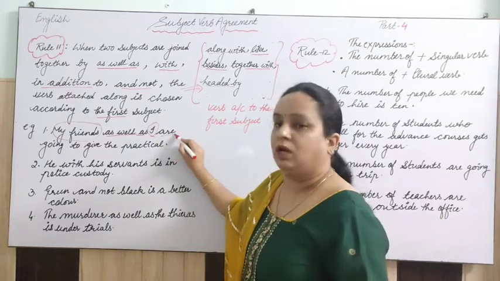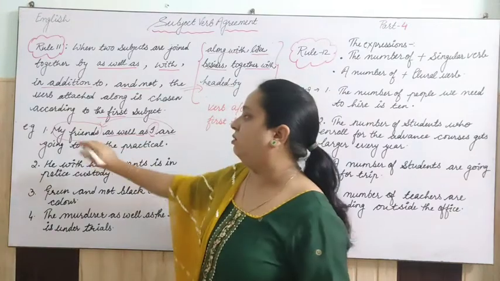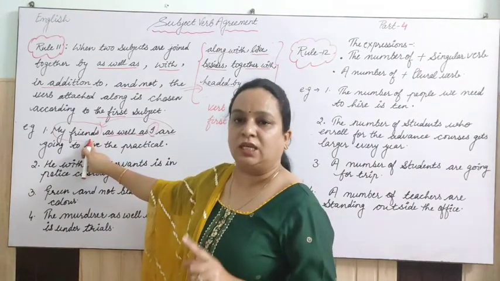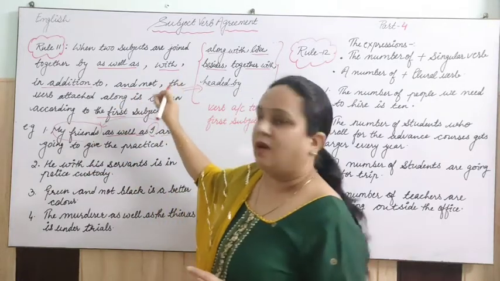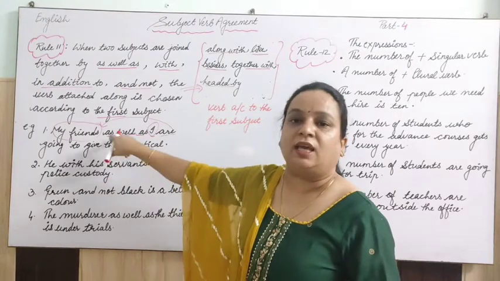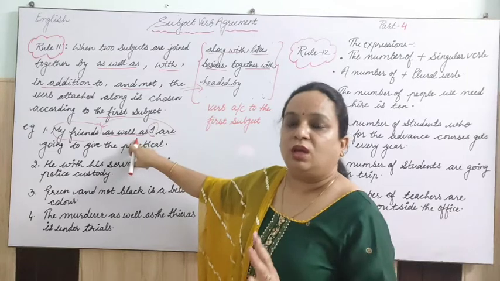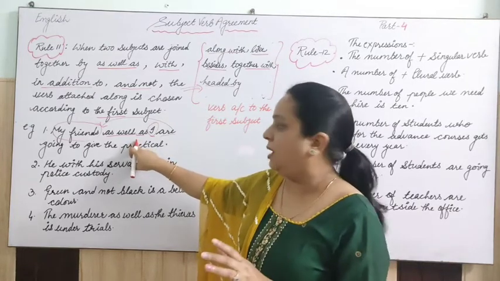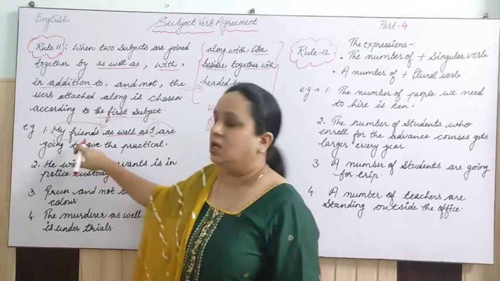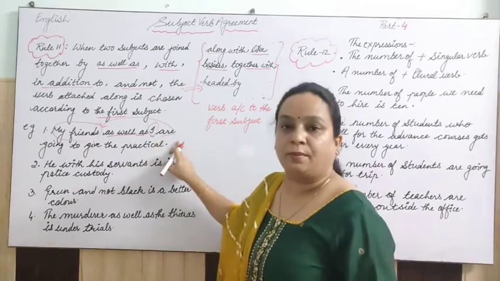Here I am applying are according to the first subject, that is my friends. So this is rule number 11: if expressions like as well as are in your sentence, you have to apply the verb according to the first subject. That's why I am using are, and not I am.